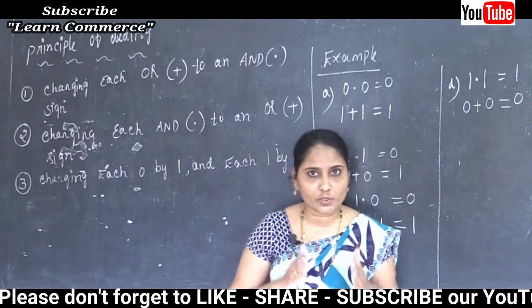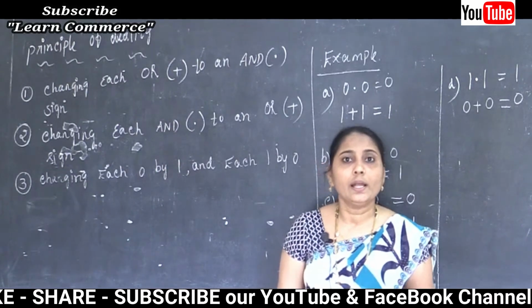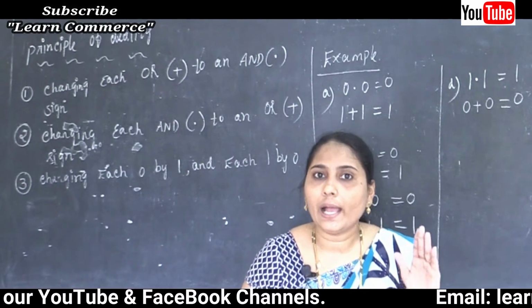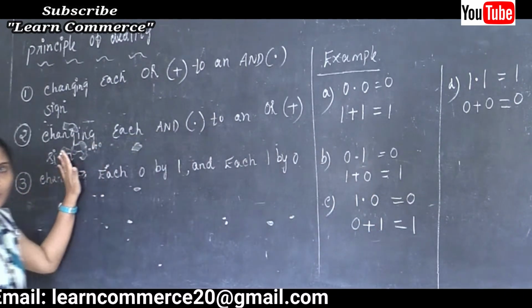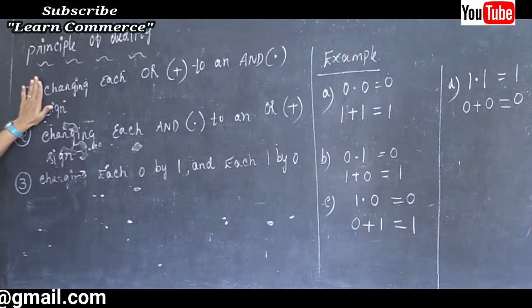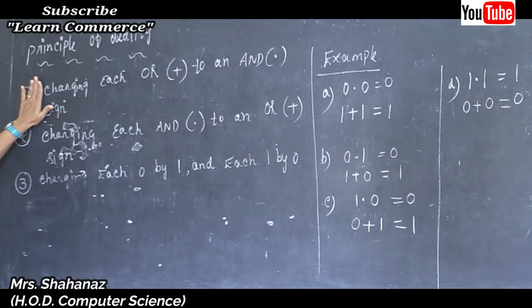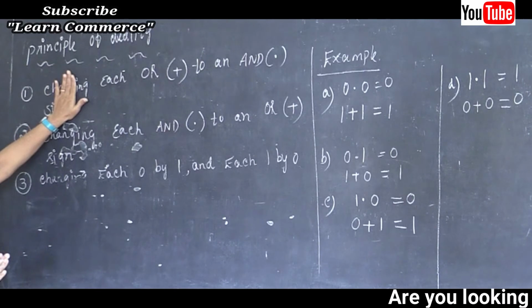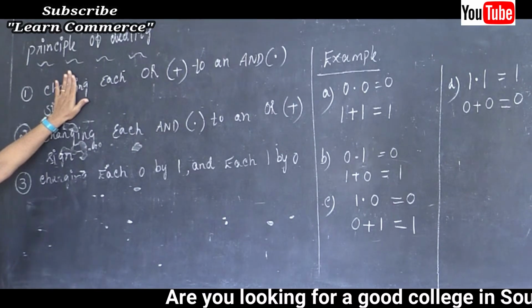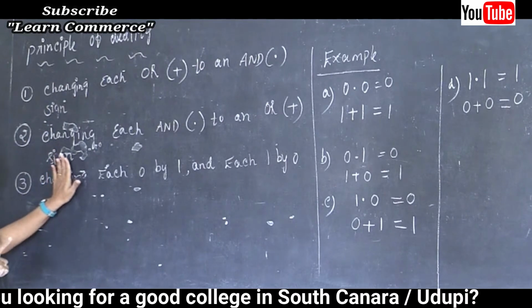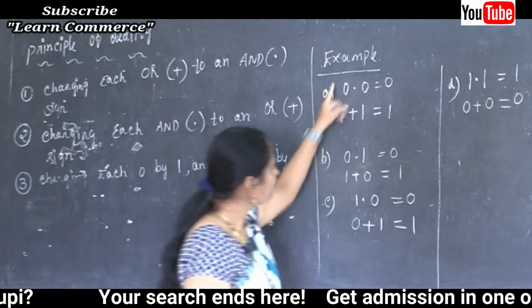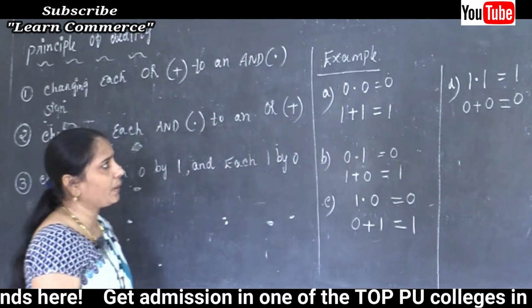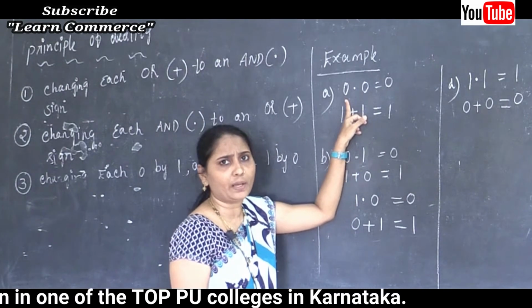Now the definition also says this only. Clear this point? Starting with a Boolean relation, another Boolean relation can be derived. For the definition and rules of Boolean algebra, there is no change, both are the same. Where plus is there, change to dot, where dot is there, change to plus, where 0 change to 1, and 1 to 0. Now an example.